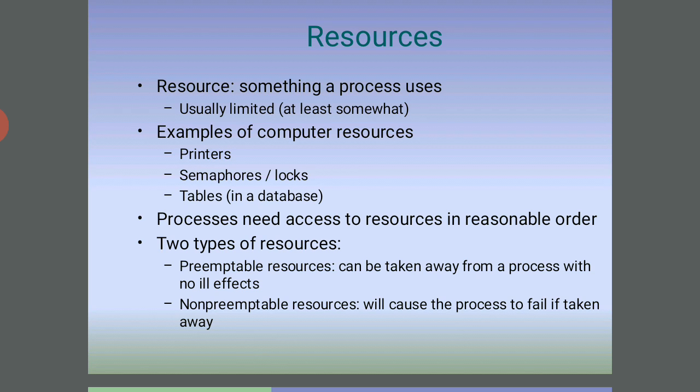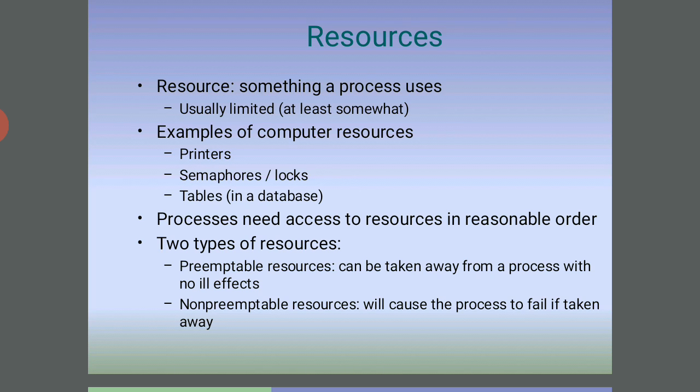We take the printer; the laser jet is one. It takes different types of prints, and the processes need to access the resources in a reasonable order. There are two types of resources: preemptable resources can be taken away from the process with no ill effects, and non-preemptable resources will cause the process to fail if taken away.